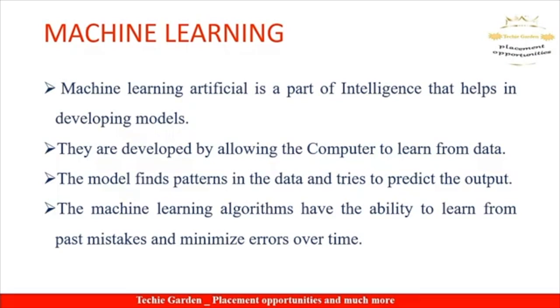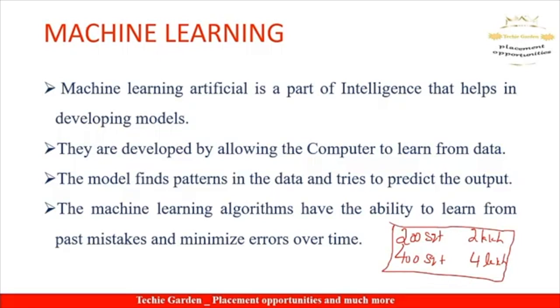You want to buy a land or an apartment and you are inquiring about the same to the seller. They say the cost of 200 square feet land will be 2 lakh rupees and for 400 square feet it will be 4 lakh rupees. Consider this is our first set of data. We feed this data to our machine to build a model. Now we have our own intelligent model.